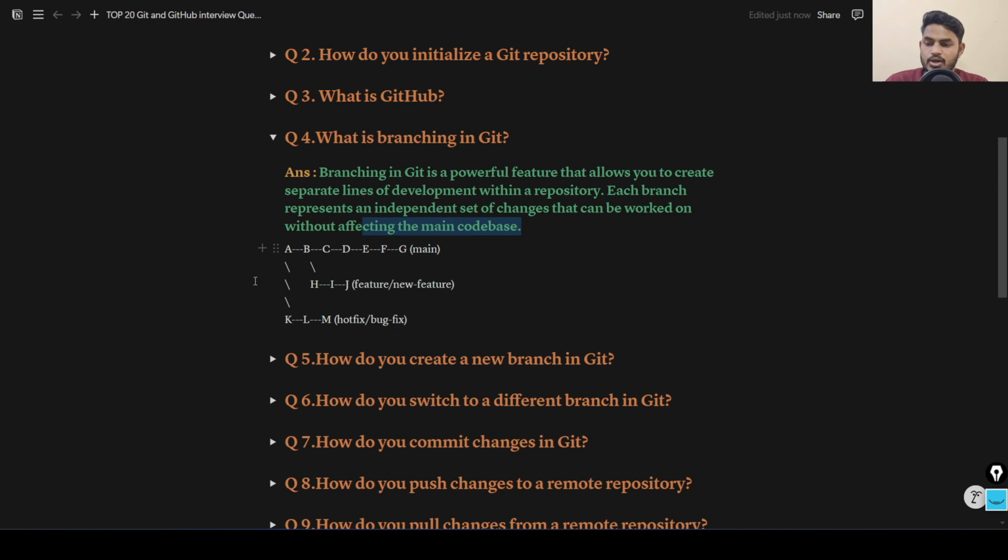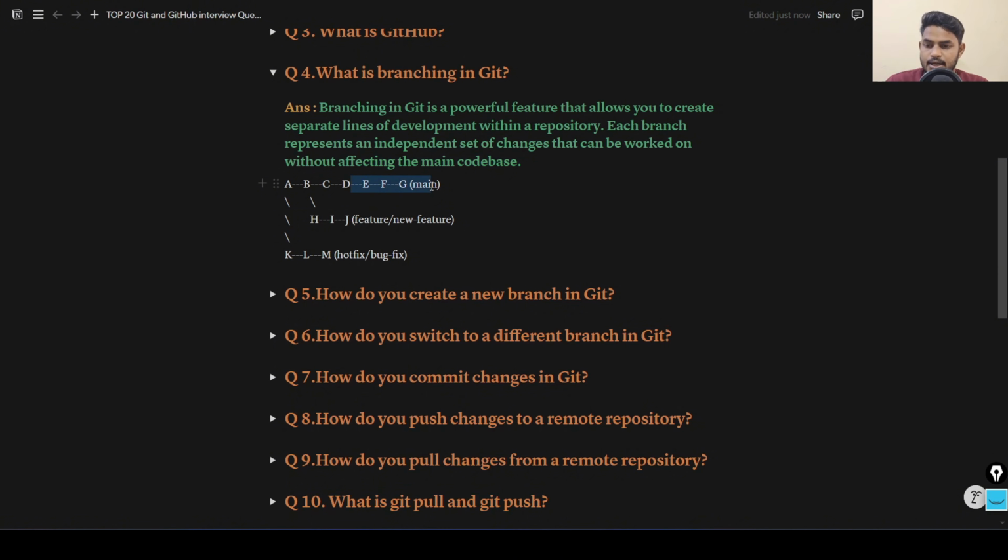Visualize that this is your main code. Whenever you need to develop another feature, you create another branch from it and develop that feature. This is called branching. This is your main code line and you have created another timeline.